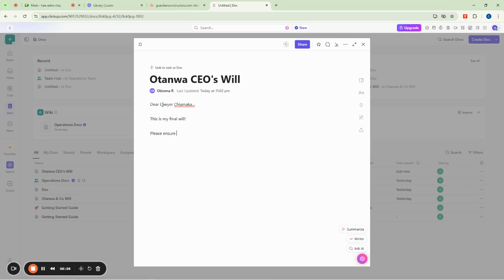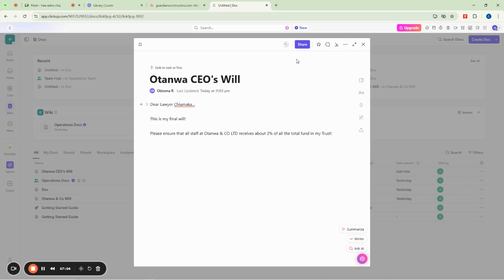Please ensure that all staff at Otanwa and Co Limited receive about 2% of all the total fund in my trust. Okay. Now that is me trying to specify what my lawyer should do for me. Now this is a document now, okay?